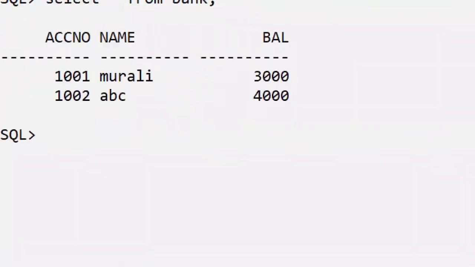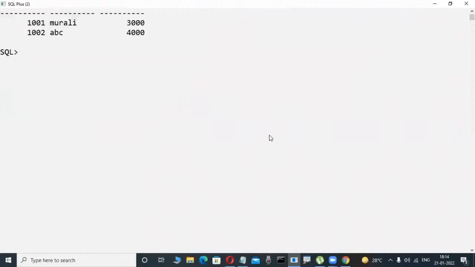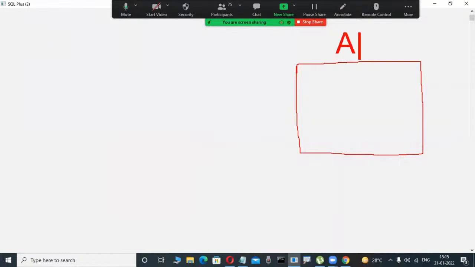Suppose this data, observe it here for 1 minute only. 1001 is an account number. My name is Murali, I'm an account holder. My balance is how much? Yes, 3,000. Observe it here, my balance is 3,000, for example. Now check out the scenario. Slowly observe it here. This is an ATM machine, for example. One scenario I'm telling. Now, what is my balance in my account? 3,000 is my balance.